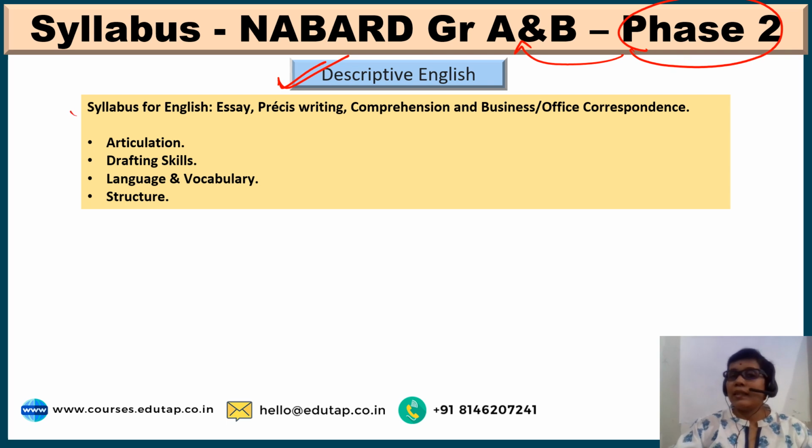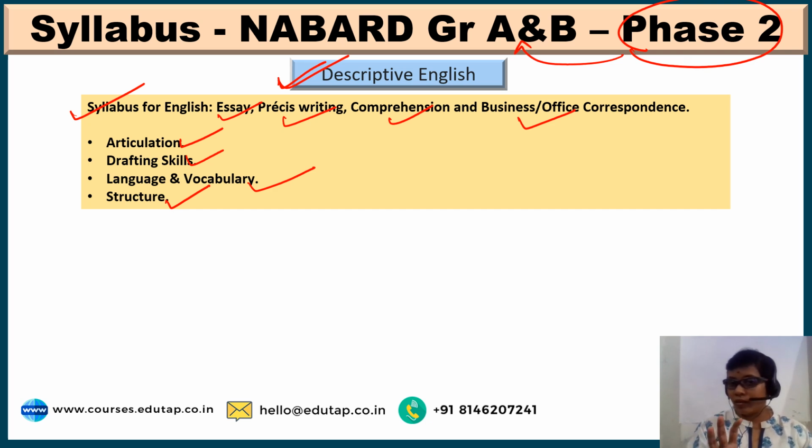So friends, this is the syllabus for English: essay, précis writing, comprehension passage, business or office correspondence, that is letter writing. These are the various topics under which the exam would be conducted. And what are they going to check? Your articulation skills, your drafting skills, language and vocabulary, and how you are structuring the essay, précis writing or the letter, etc. So this is the syllabus for descriptive English as such.